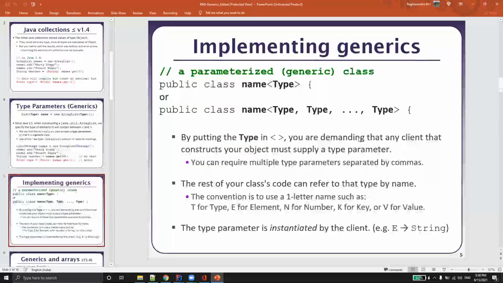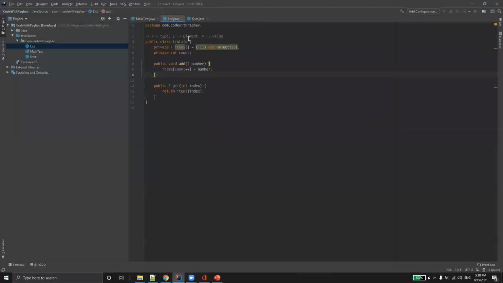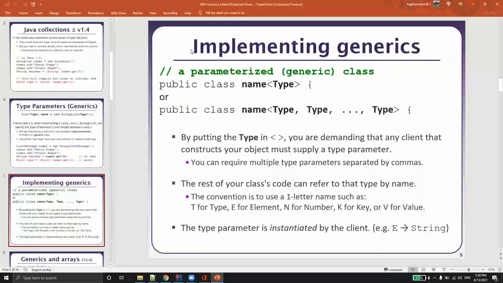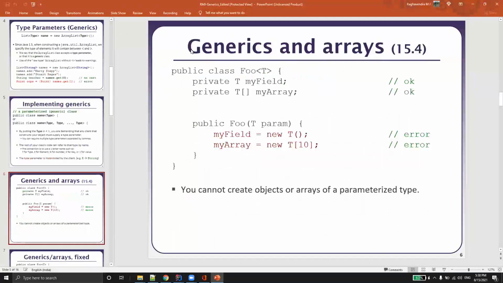The convention is to use a one-letter name such as T for type, E for element, N for number, K for key, and V for value. You can use any alphabet from your 26 letters. If you use A, it's valid, but you have to modify all the other occurrences to A. Or if you want to use Z, you can use Z. Perfectly fine, but the entire class must use that same letter. That's what we learned for today.